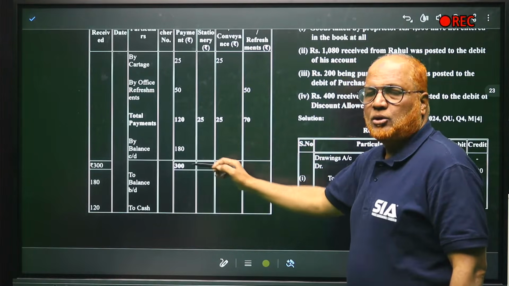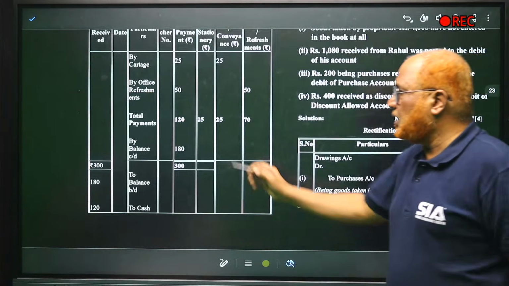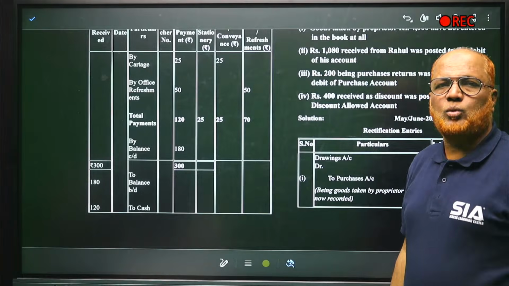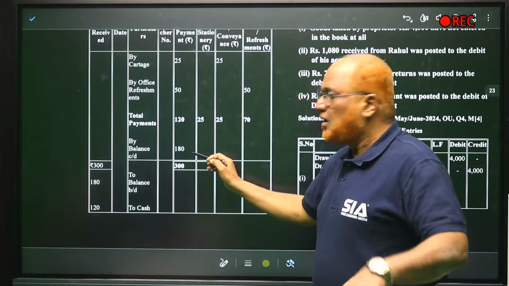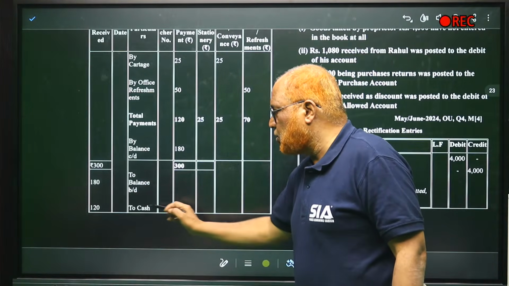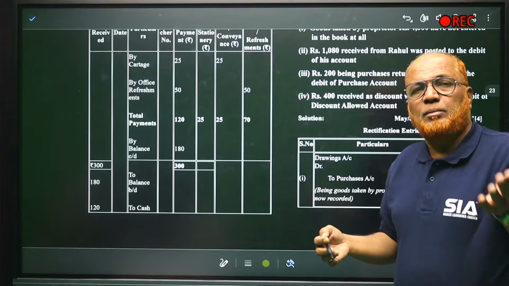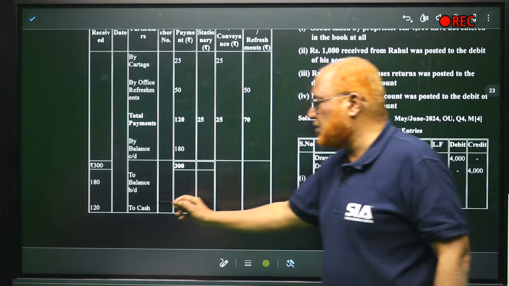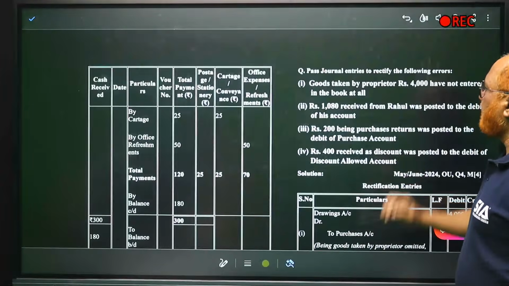The balance. At the beginning of the month, he was having 300. Out of 300, 120 was spent. 300 minus 120, 180 is the balance carried out at the end of the month. Now we'll come to the next month, beginning. To balance brought down 180 and to cash 120. Whatever cash is spent, that will be reimbursed by the head cashier. By the head cashier, he will reimburse 120. That's it. So this is the problem.